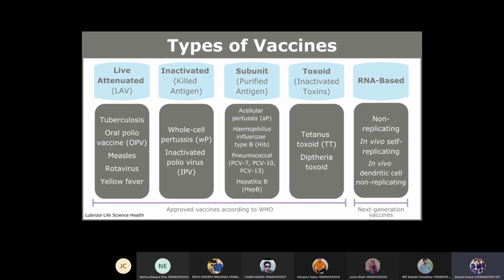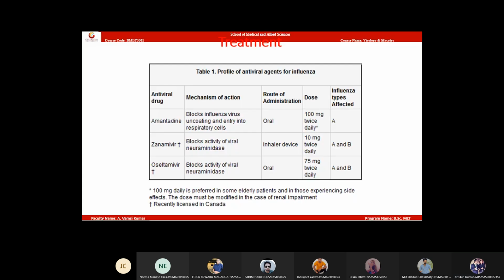Okay? So these are prophylaxis. Next. So vaccines under development are these three vaccines. We are getting amantadine, Zanamivir, and Oseltamivir. These are drugs of choice. These are not vaccines, sorry. So treatment. Write the treatment, everyone. So there are treatments for influenza.